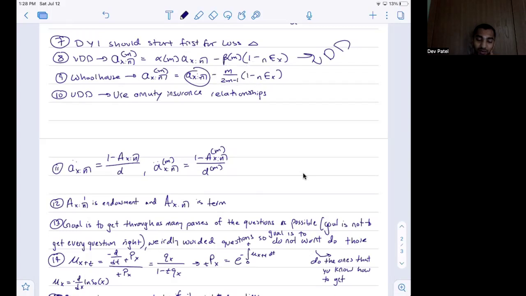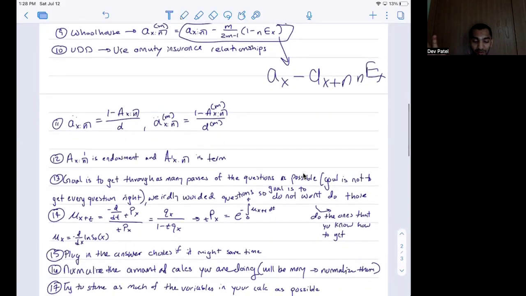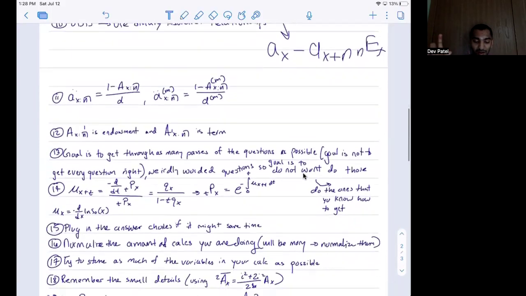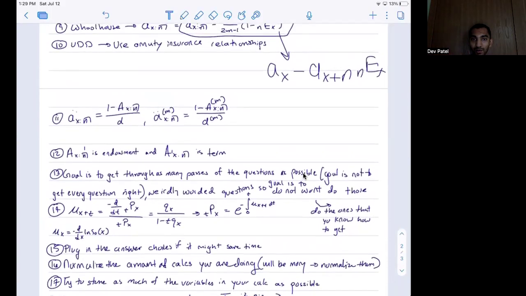You don't want to go through the entire calculation of calculating a_x and then doing a_x minus a_{x+n} and then discounting that back. You want to make sure you know this formula. There might be a question on that, so make sure you know that simplified version of it. And also make sure that whenever you have annuities, the annuity-insurance relationship is super important on this exam.